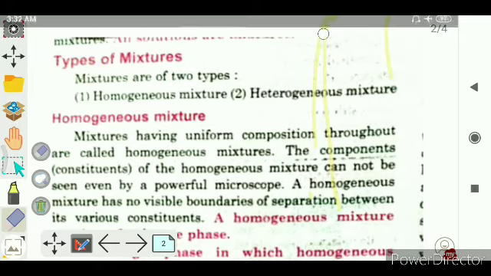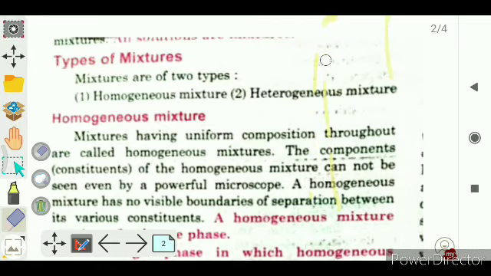What are the two types of the mixture? These are homogeneous mixture and heterogeneous mixture.